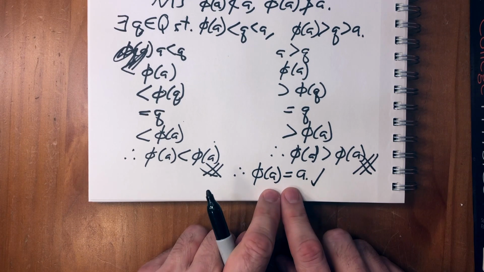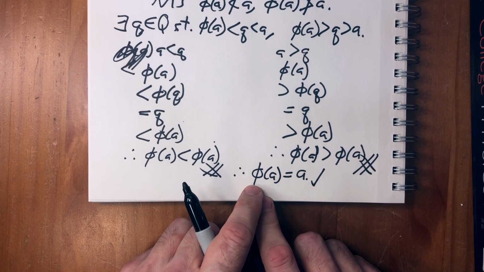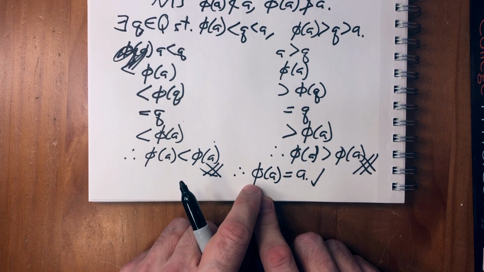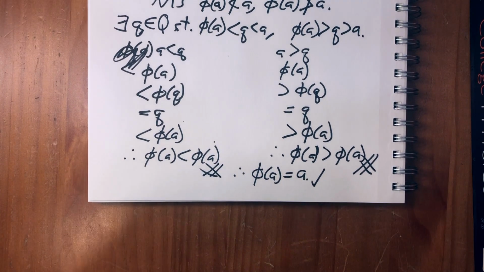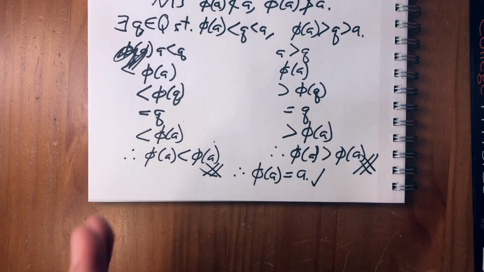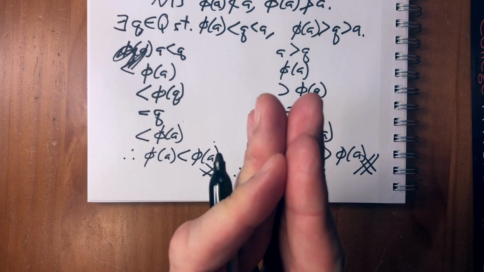And with that, we have proven that any map from the reals to the reals must be the identity. There's only one. So we've proven, indeed, that the real numbers are unique. There is only one ordered field with the least upper bound property. And with that, we are done with our construction of the real numbers.